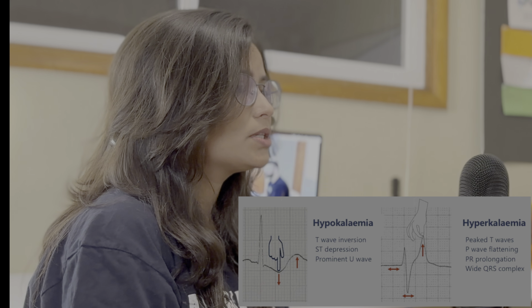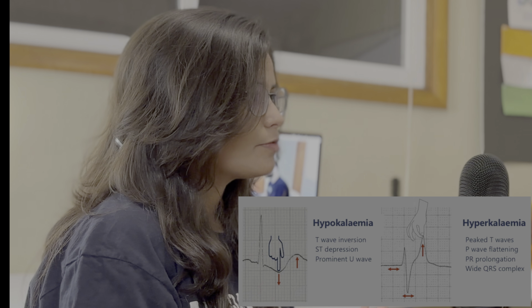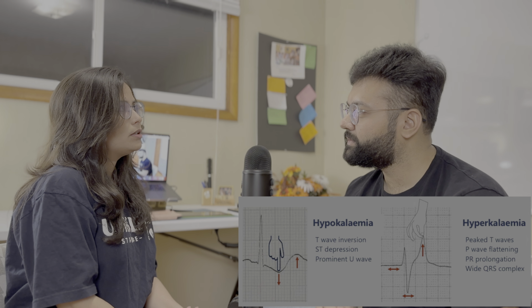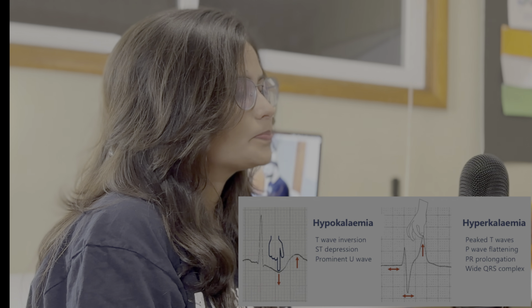So if we talk more about hyperkalemia, this is one of the most dangerous findings which one can have in rhabdomyolysis. So how do we manage that? First of all, if a patient has hyperkalemia, you will see tall T waves on ECG, right? And for management, you will give the patient calcium gluconate.